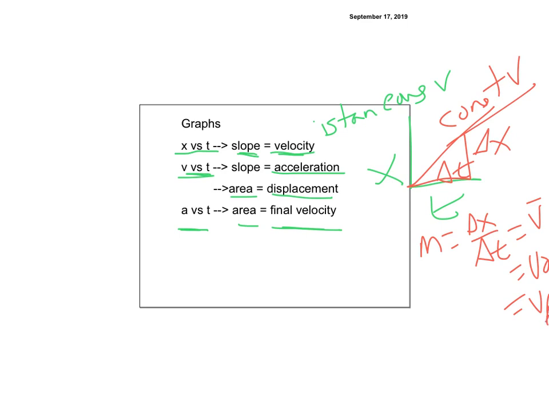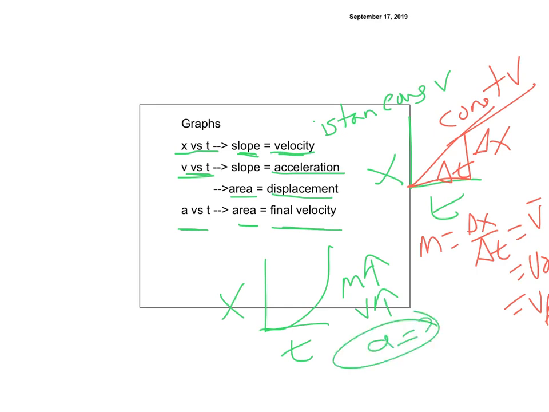If I had a graph and it was xt and it went like this, then I know that my slope is increasing, so my velocity is increasing, so I have acceleration is equal to something. I'd have to have the equation to figure out what it was, but at least you can see that the slope is increasing, right? It's getting steeper and steeper, so it's going faster and faster. If it is concave downwards like this, it's still getting steeper, right? And steeper and steeper. It's just negative acceleration in that case because it's accelerating in the negative direction.